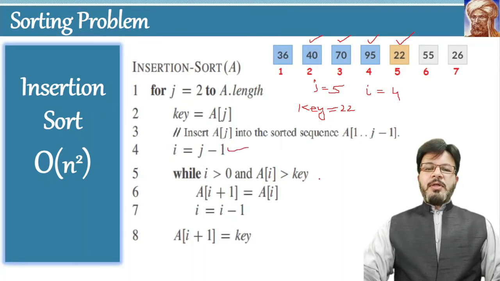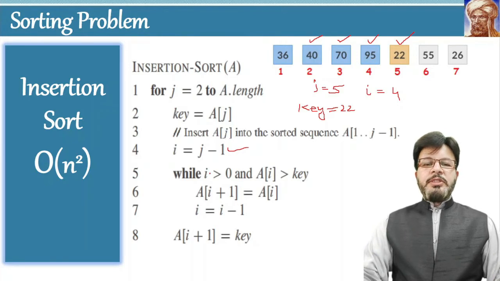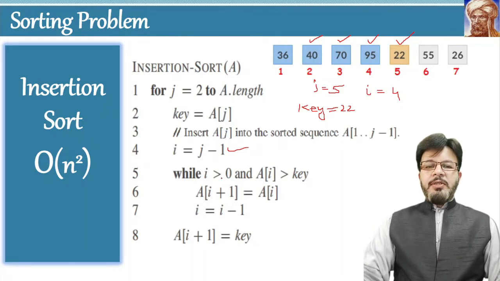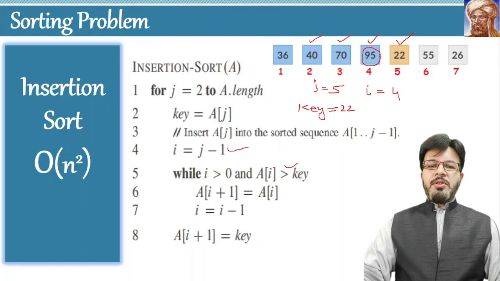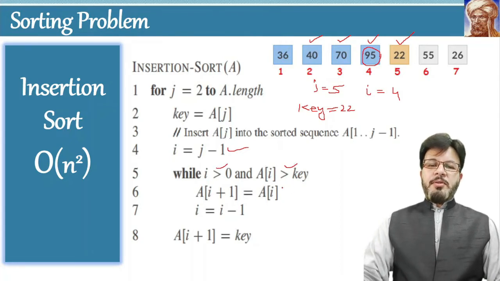Now the while loop will start. First of all, we will check the conditions. The value of I is 4, which is greater than 0. Now the element at the position I is 4. The element at the position 4 is 95. 95 is greater than 22. So this condition is also true. Both conditions are true. So the body of while loop will run.